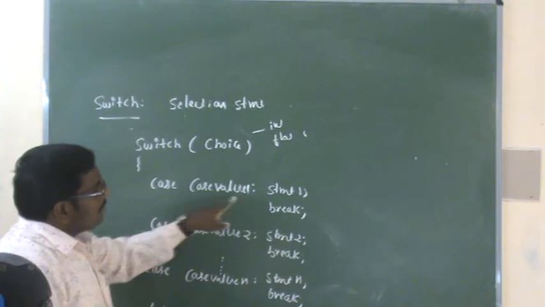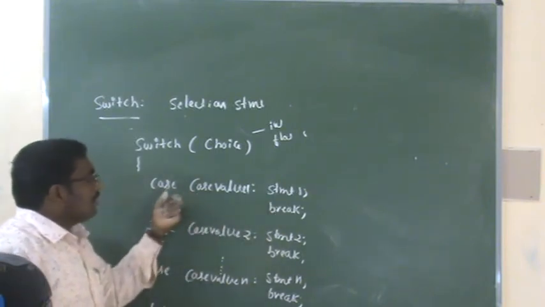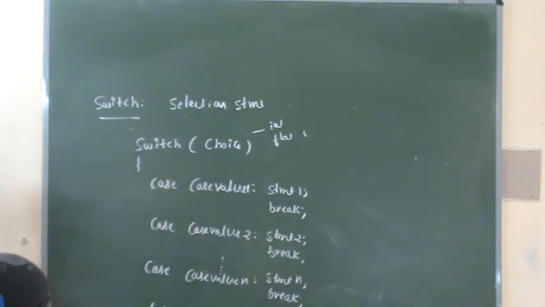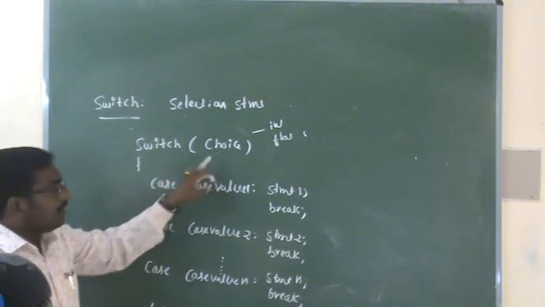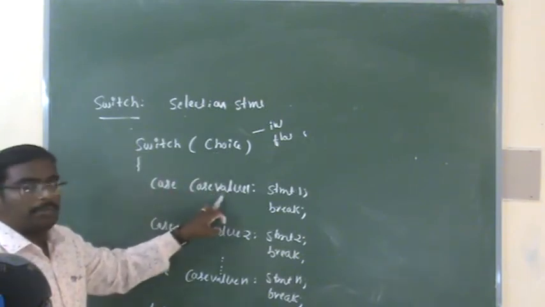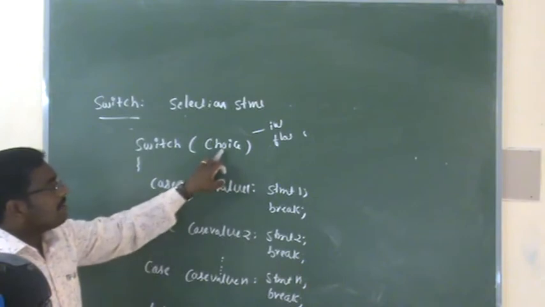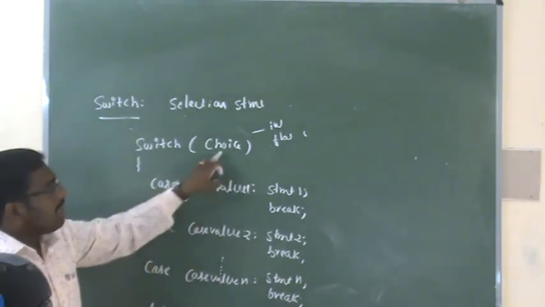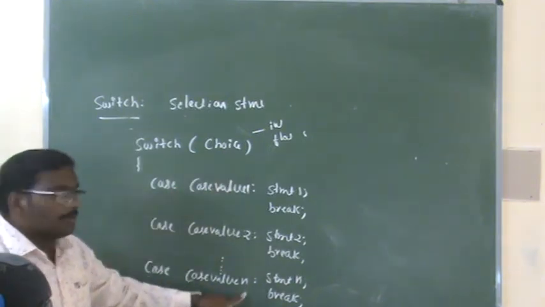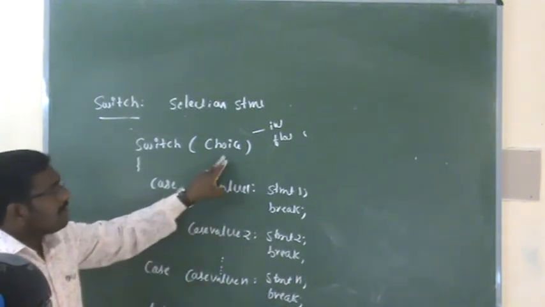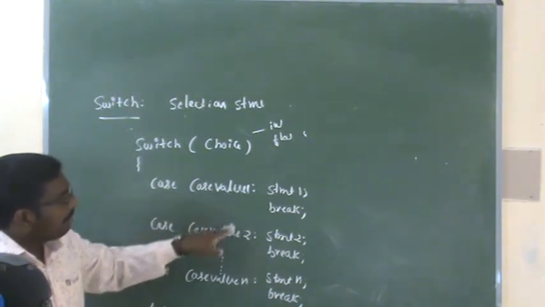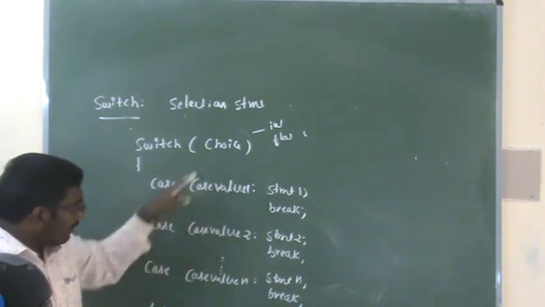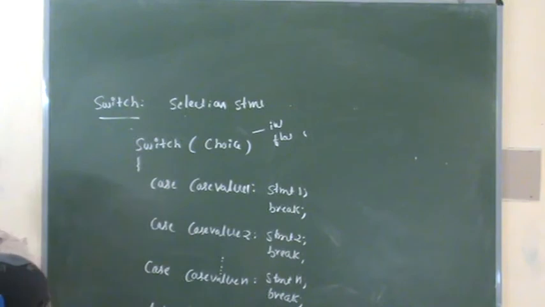Case value statement 1 break. So here, what happens? When the choice is 1, the first case value will be executed. When the choice is 2, the second case value will be executed. When the choice is n, the nth case value will be executed. If the choice is out of this number of options, at that time the default statement will be executed.